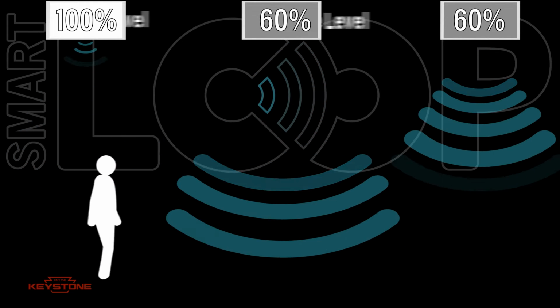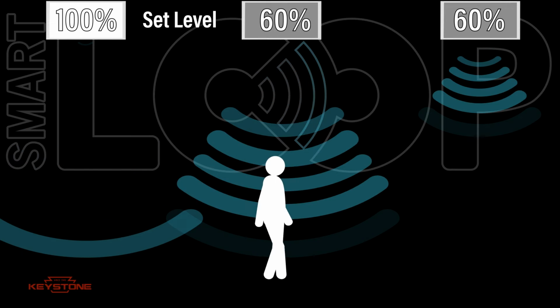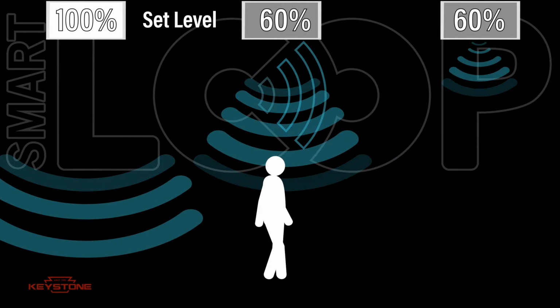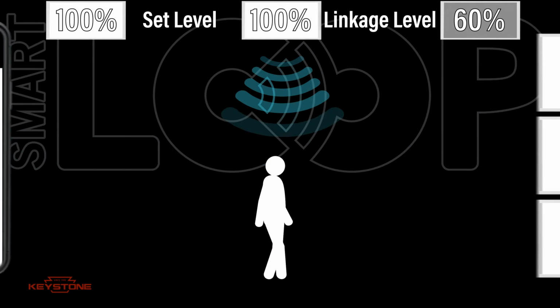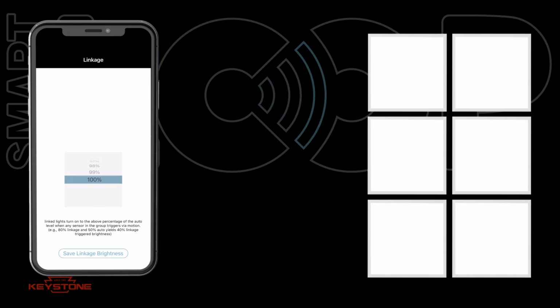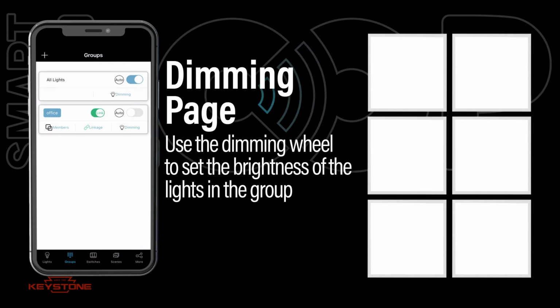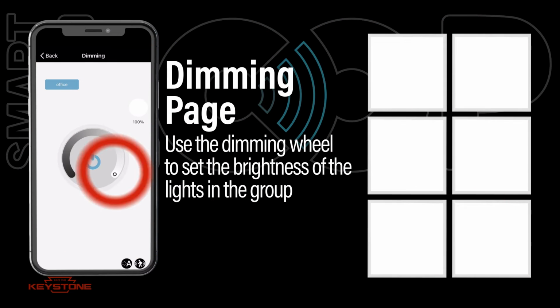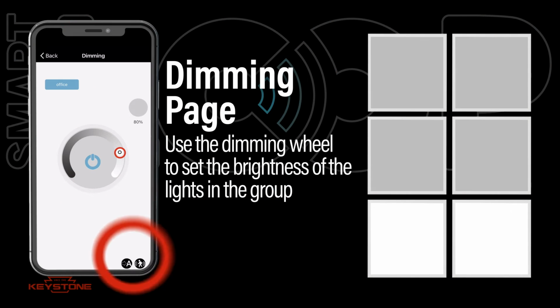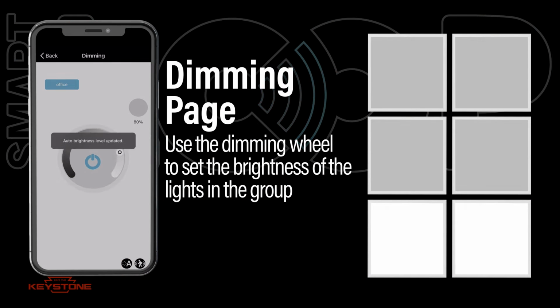When the next fixture detects motion, it will then adjust to its auto set level at 100%. Once you've selected a level, press Save Linkage Brightness. The dimming button will open the dimming page for the group. Here you can set your desired light level for all lights in that group. This will become your auto on level.